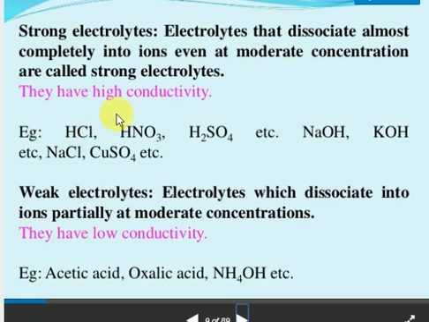Acetic acid is weak only, it's not strong. So hydrochloric acid, nitric acid, all strong acids act as strong electrolytes. All strong bases and salts also.